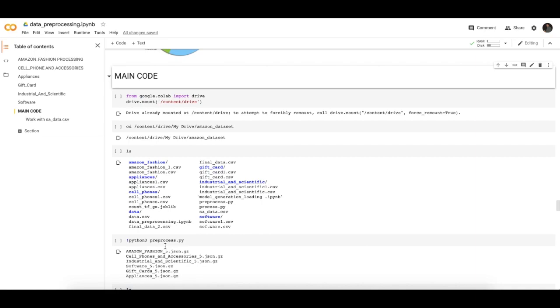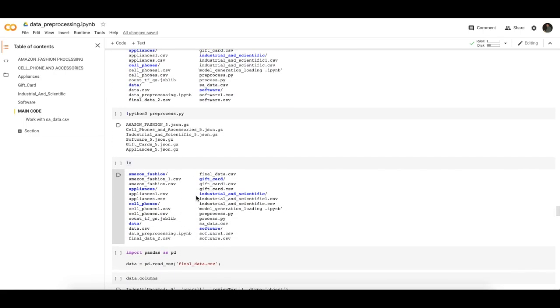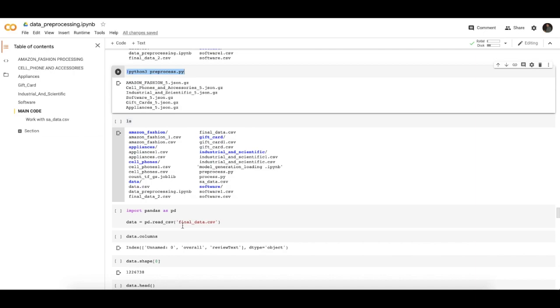Now we are combining all the data sets into one, and then classifying it as one data set. Python preprocess.py uses a .csv file, and then we read the final data.csv.